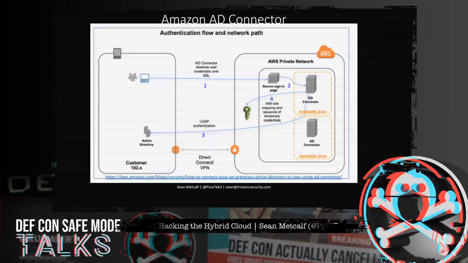Once the user has been authenticated, the AD Connector calls the STS assume role method to get temporary security credentials for that user. Using those temporary security credentials, AD Connector constructs a sign-in URL that users use to access the console. And if a user is mapped to multiple roles, the user will be presented with a choice at sign-in time as to which role they want to assume. User session is valid for an hour, which is pretty standard for cloud apps.